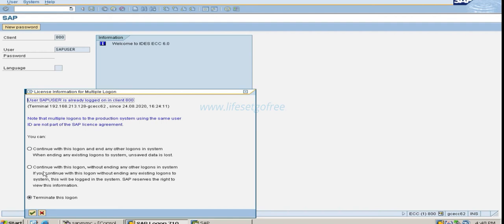So always choose the second option, that is, continue with this login without ending any other login, so that others can also continue with their developments.